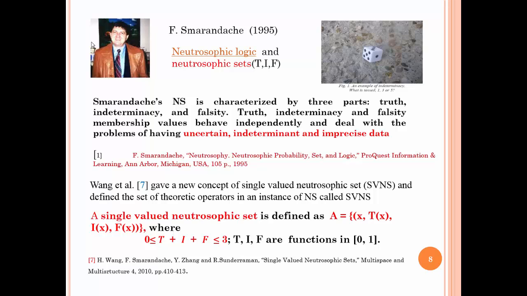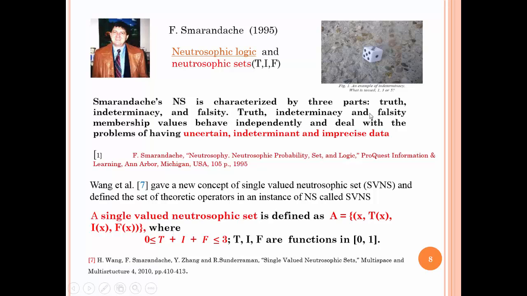This logic was introduced by Smarandache in 1994, and it is based on three components called truth, indeterminacy, and falsity. So the Smarandache neutrosophic set is characterized by three parts described previously, called the truth, indeterminacy, and falsity.